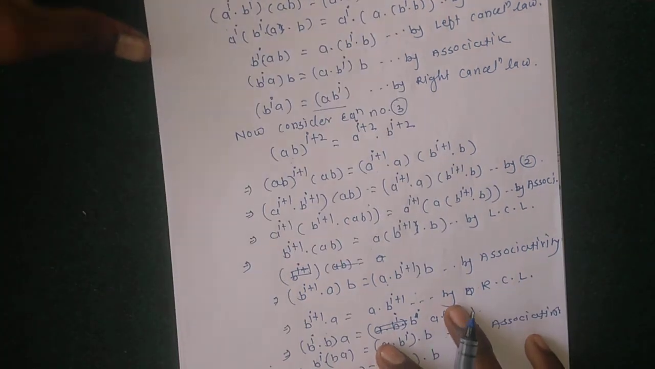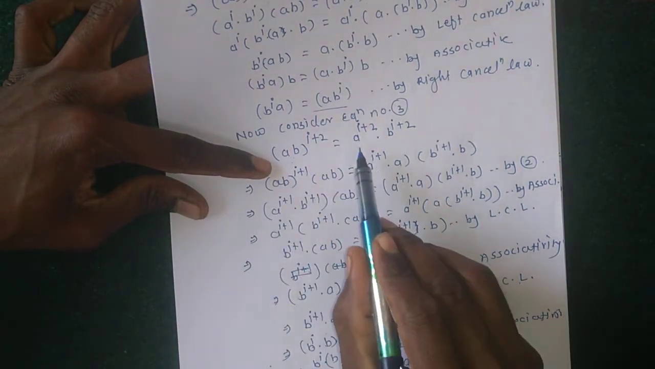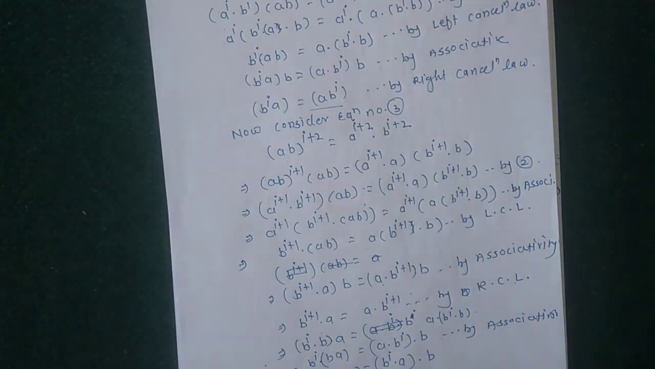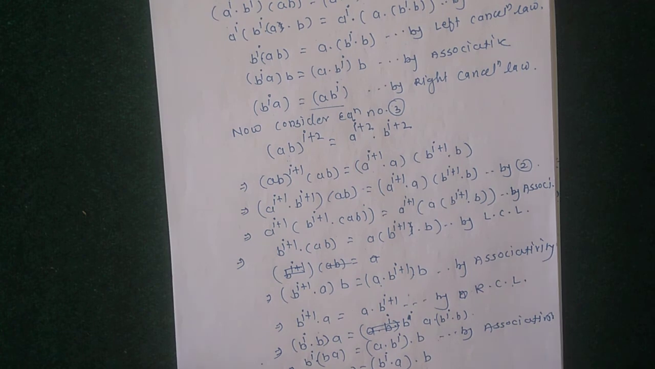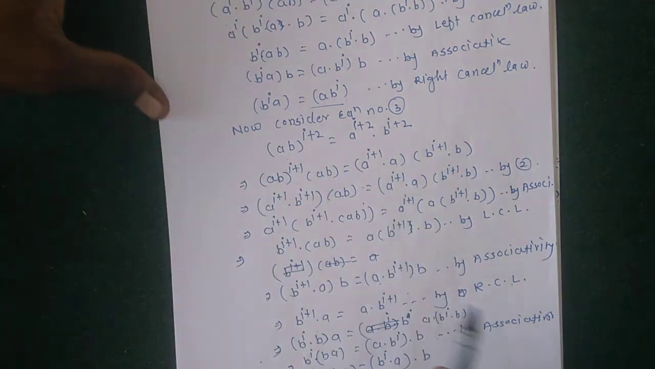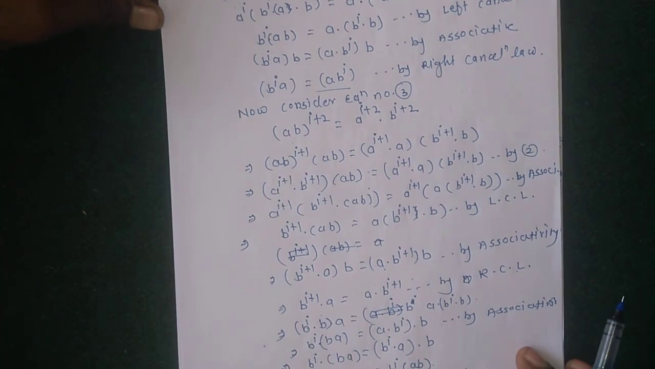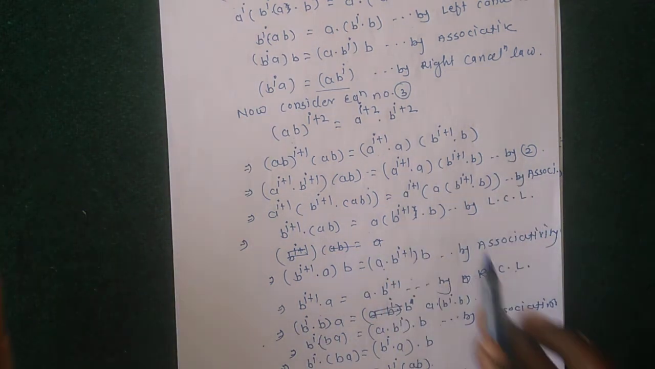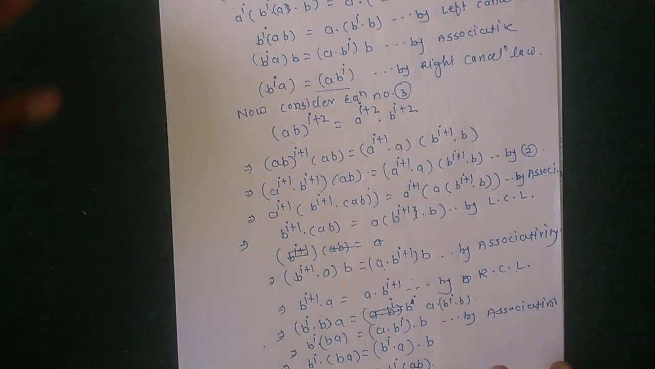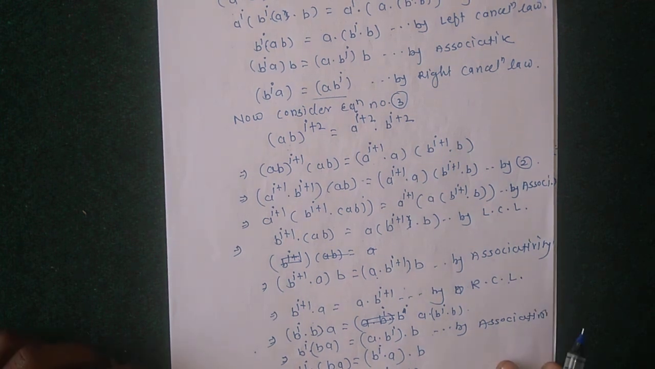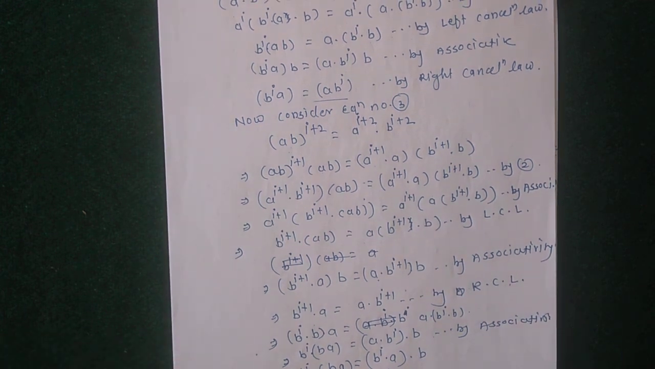Again here, considering equation number 3, (ab)^(i+2) = a^(i+2) b^(i+2), splitting this power and using associativity, the left cancellation law and the right cancellation law, we get ba = ab. Also using equation number 2, (ab)^(i+1) = a^(i+1) b^(i+1), and again using all these properties, we get ba = ab. This is a very simple example, and it is also asked in exams.